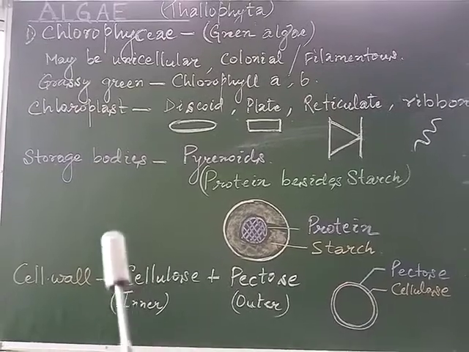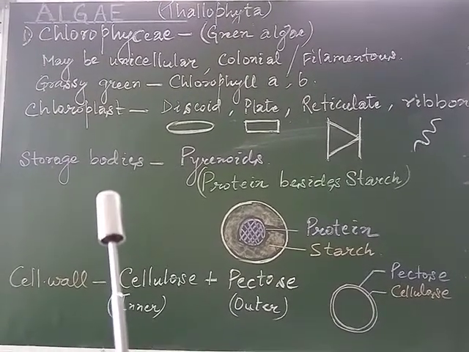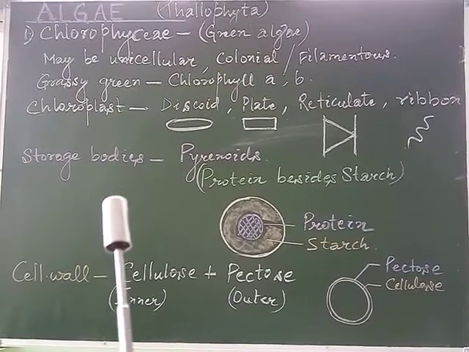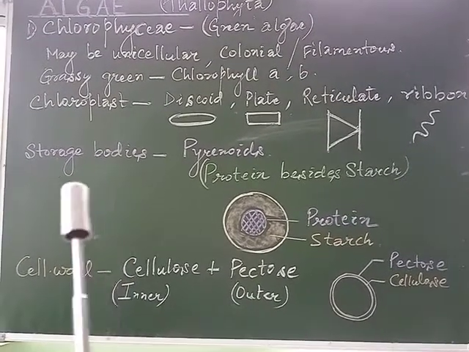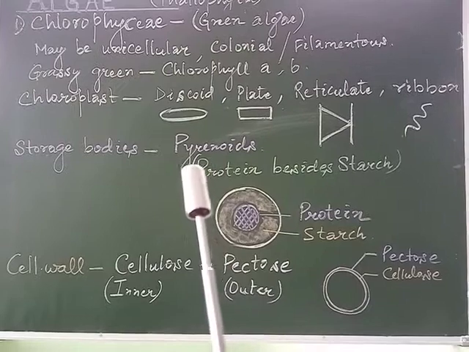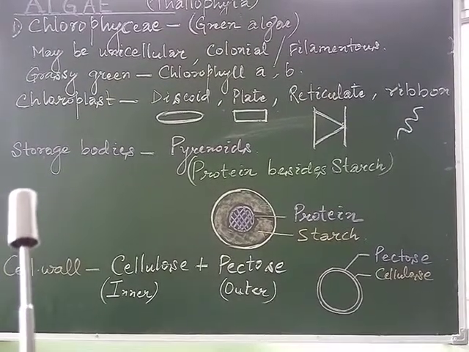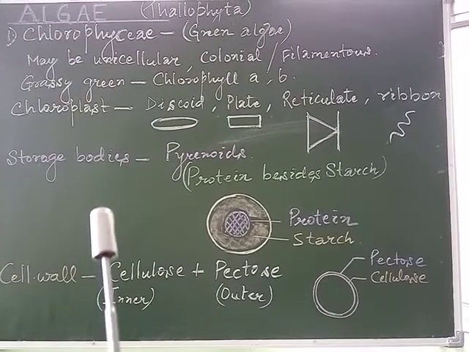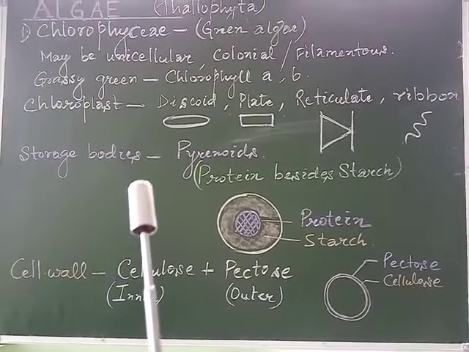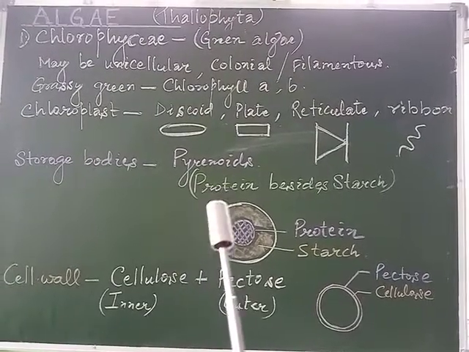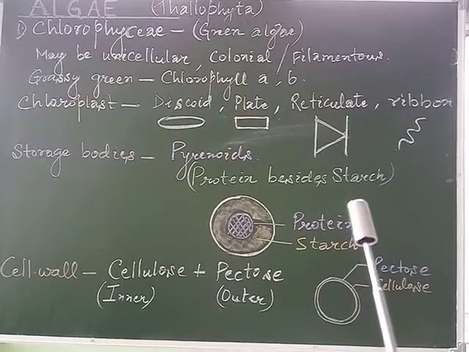Most of the members of the group Chlorophyceae have one or more storage bodies called pyrenoids, which help to store food within the chloroplast. They have a specific type of arrangement, having protein besides starch.